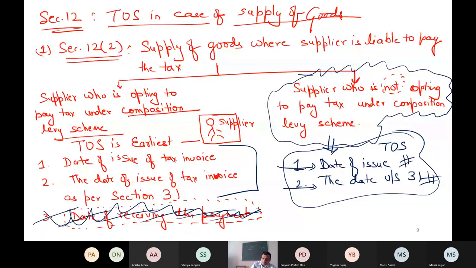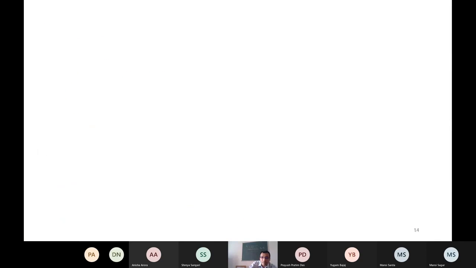So why I will check the advance if does not exceed 1000. Even if you have received the advance exceeding 1000, still it does not make any sense. Answer is flat. Date of invoice or the date under section 31. Let me assume an example. Then you will understand probably.